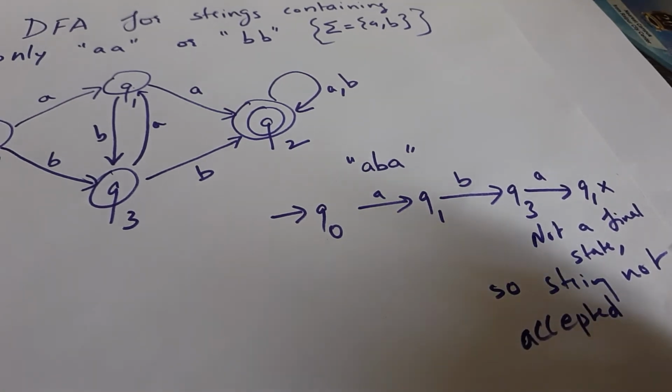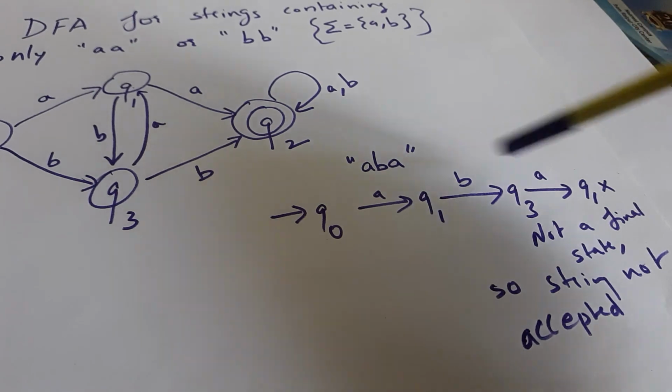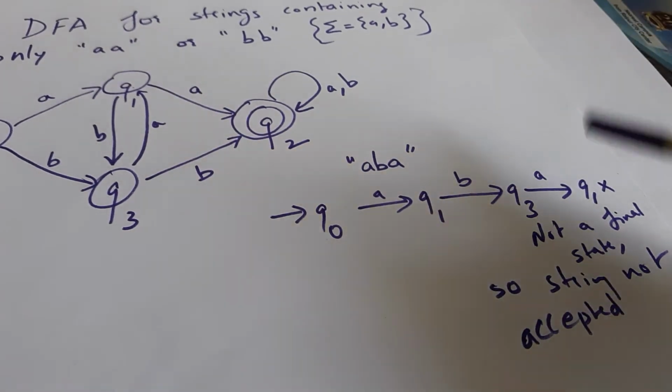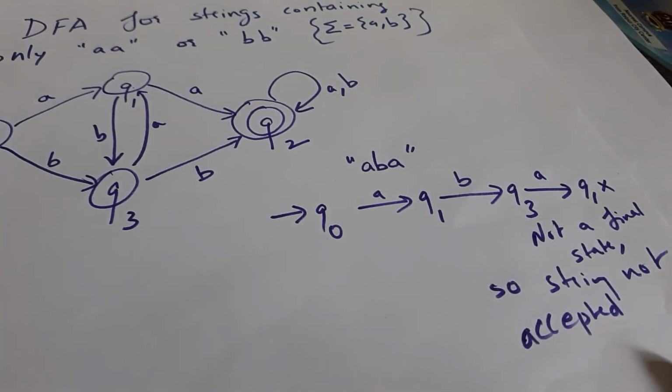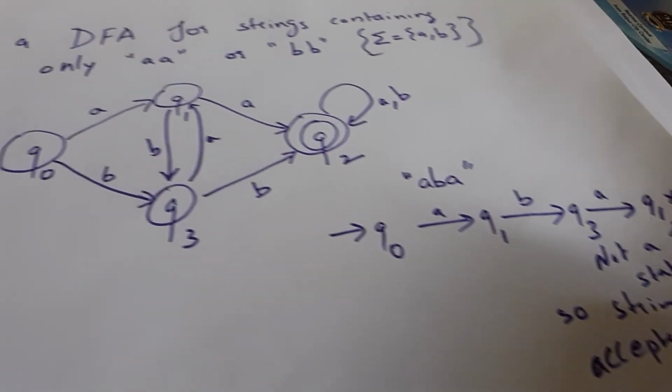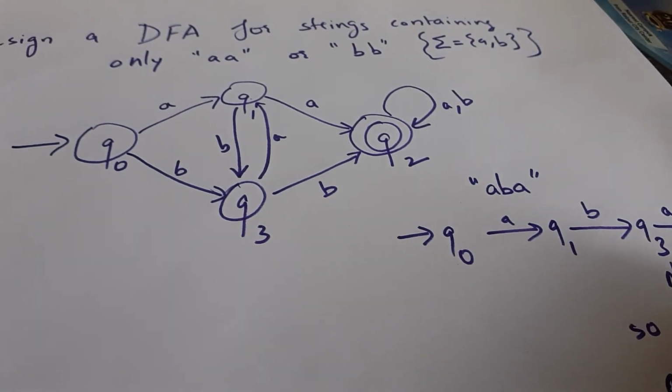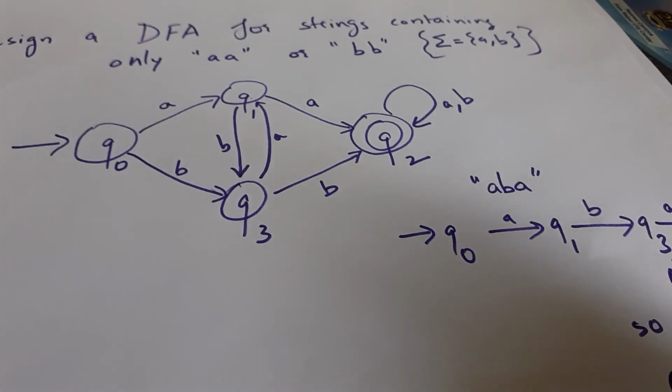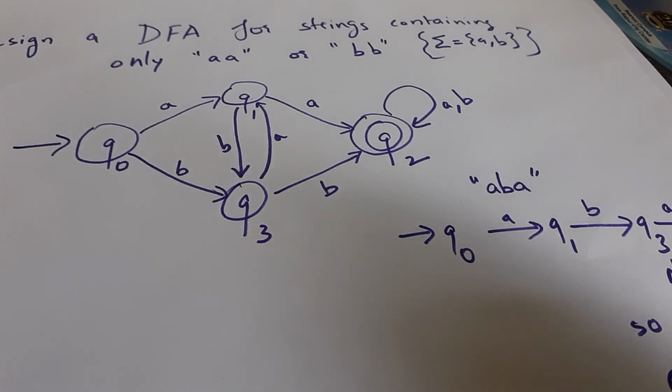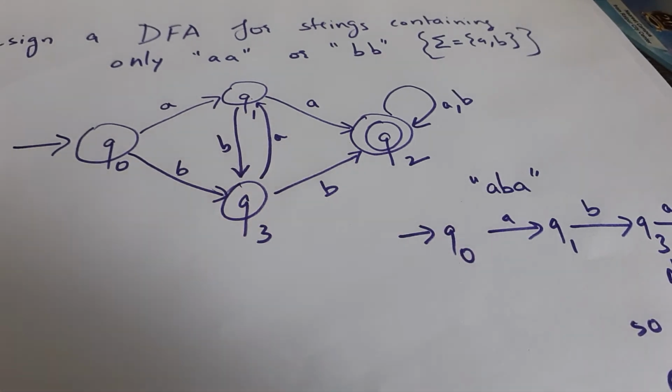So this way we see that if there are no double A's or double B's in the string, it will not accept those strings. And if there is a double A in any of the combinations or a double B in any of the combinations, it should accept those strings. So we have made the DFA for strings containing either AA or double B. Thank you.